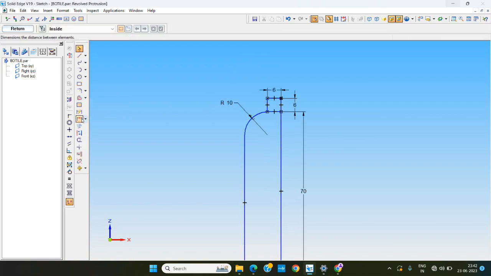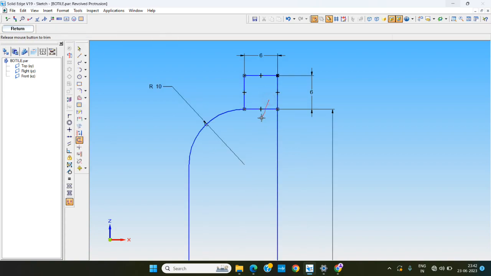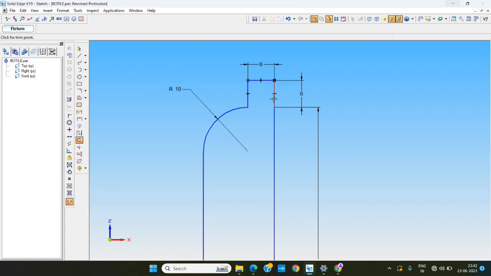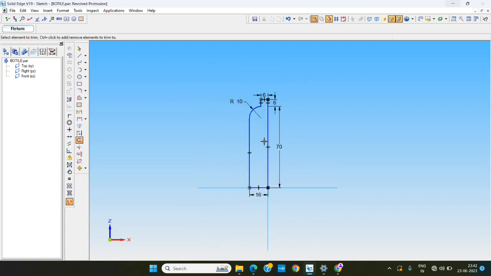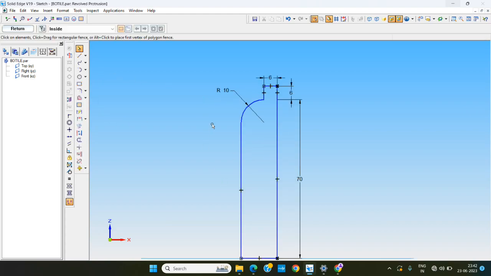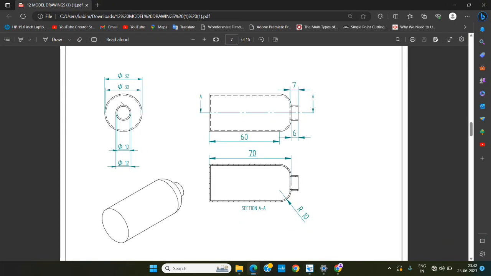For further development, we'll be using trim in this area, and okay, we want to offset all this by 1 mm. You can see everything has a 1 mm wall thickness.